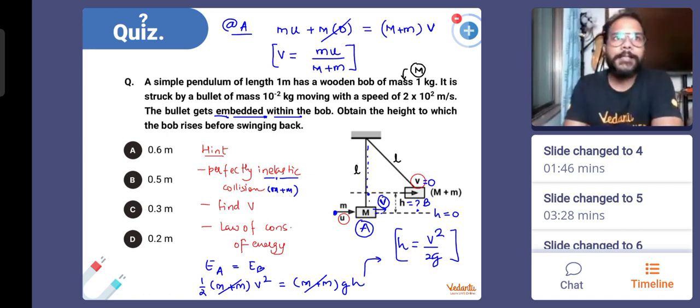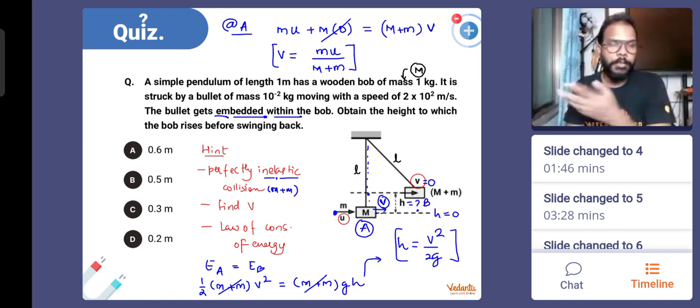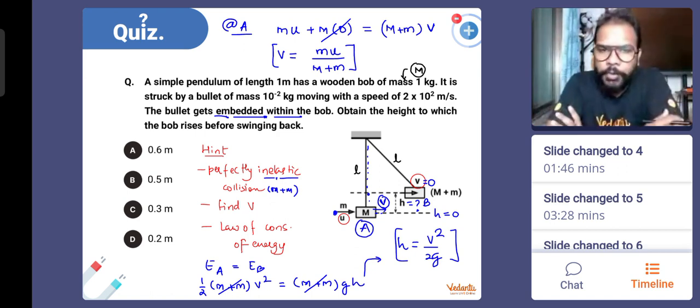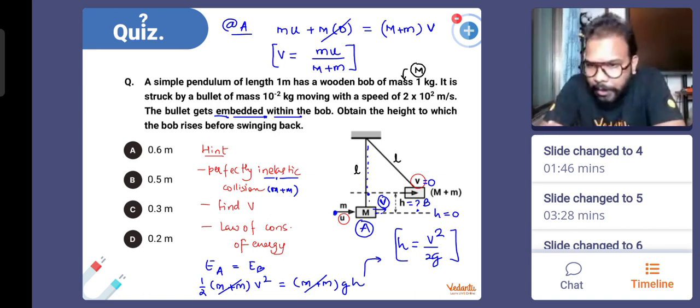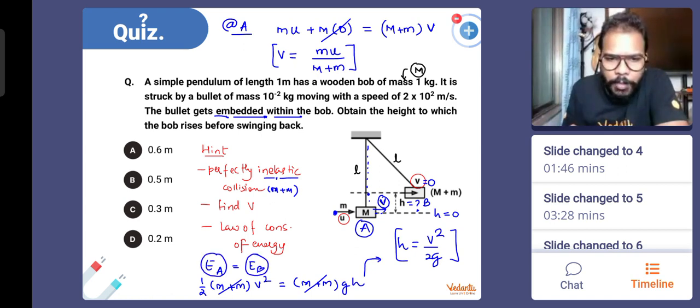This situation sometimes is being asked as the bullet penetrates, comes out of the wooden block, and then the wooden block goes to rise. So that way also the question is solved. But in that case, they tell you the velocity with which the body comes up. Okay. So how kinetic energy in position A is equal to kinetic energy in position B. When did I say that? It is total energy at A equal to total energy at B.